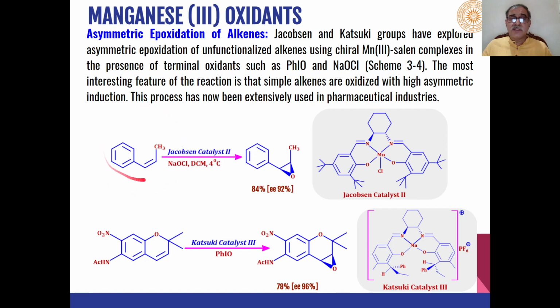When alkenes are reacted with these catalysts in the presence of NaOCl, stereochemically defined epoxides are formed. So asymmetric epoxides are formed as the product in both cases. Here the co-oxidant used is NaOCl, whereas here phenyl iodosyl oxide, iodosylbenzene, is used as the co-oxidant.